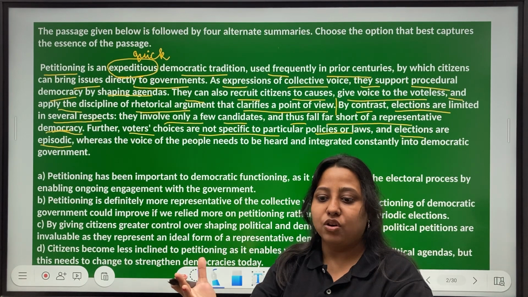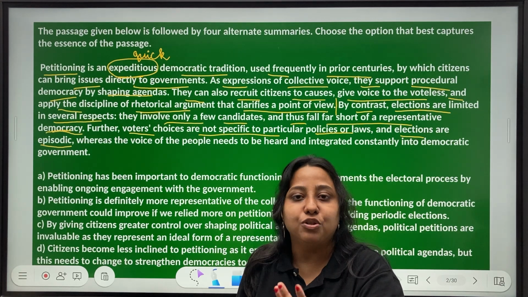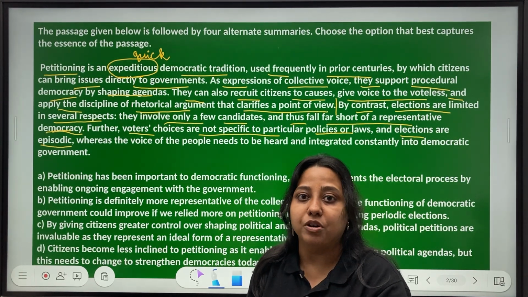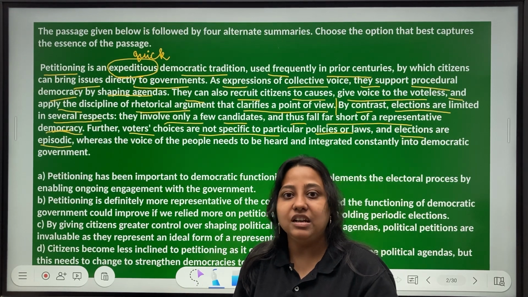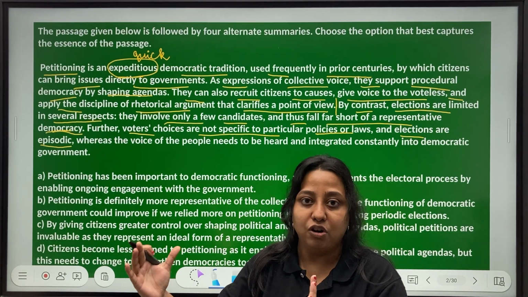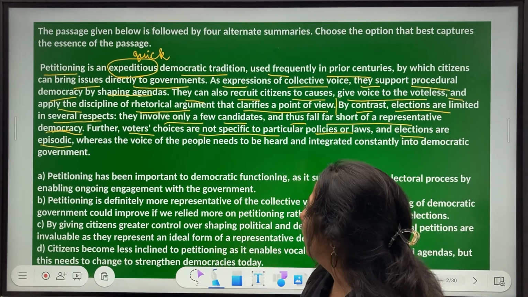When something important is going on, you have to raise your voice and convey it to the voice of law, the people who are in power. But let's say there is no election at that time, then it becomes a little tedious when you have to wait for that 5-year long term or whatever the case might be. So that is why it is known as episodic, right.